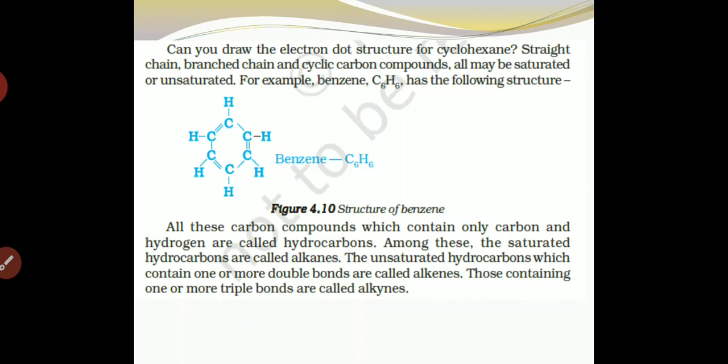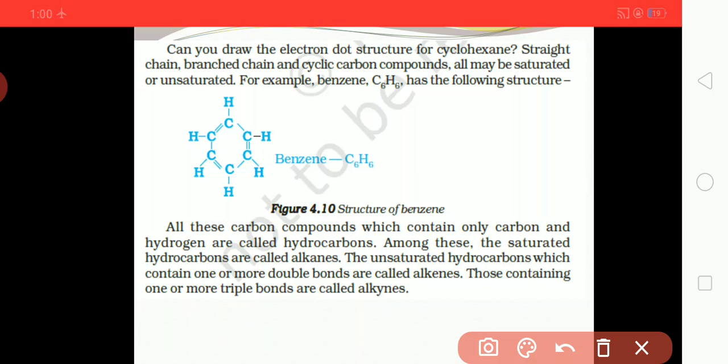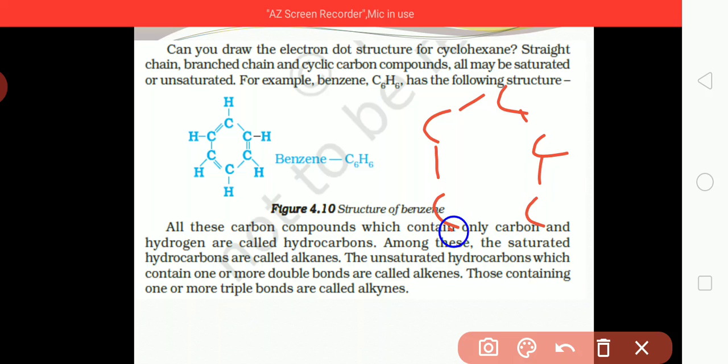If we talk about benzene, C6H6 has the following structure. Benzene: 1, 2, 3, 4, 5, and 6. Six carbons are attached to each other in a ring form. Alternately, they contain a double bond. If a double bond is here, the next is here, and the same way the next is here. As you can see, alternately they contain a double bond in a cyclic structure.